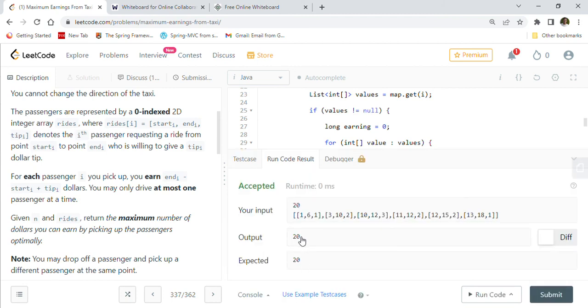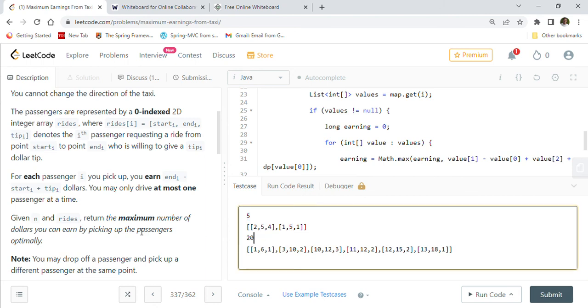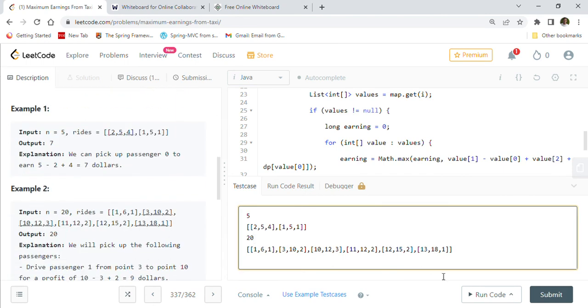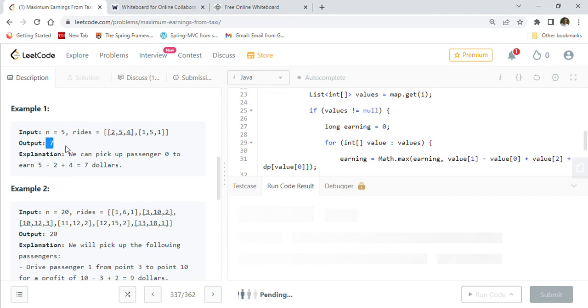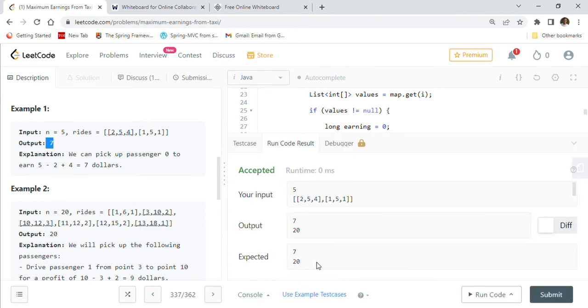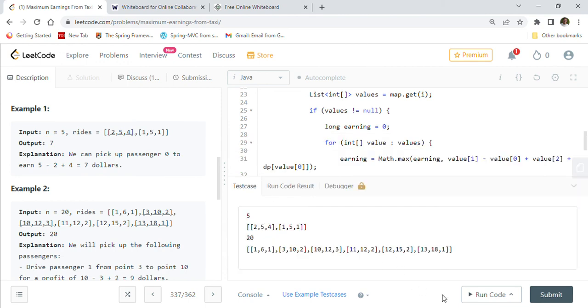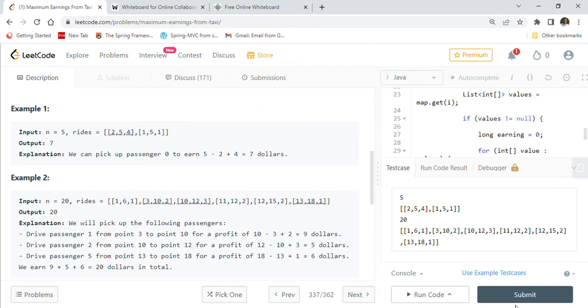So we are getting 20, which is the correct answer, right? We will just test both the examples that they have and make sure both are giving us the correct answer. So 7 and 20 we will expect. 7 and 20 we are getting. So we are getting the correct answer. So we will just go ahead and submit our solution now.